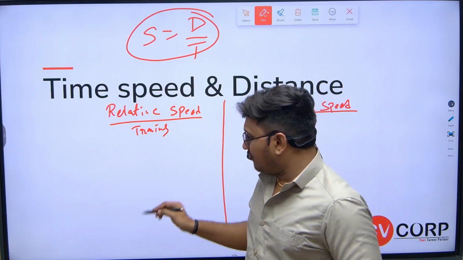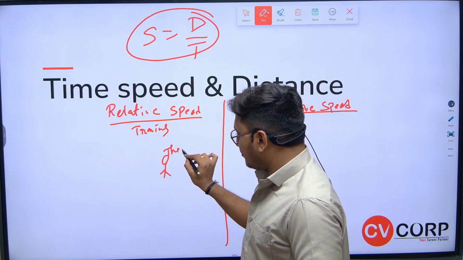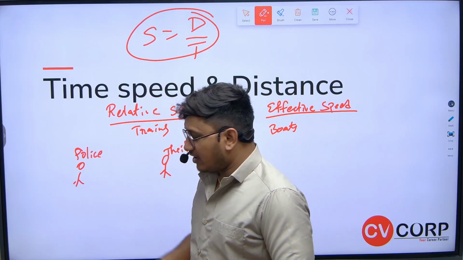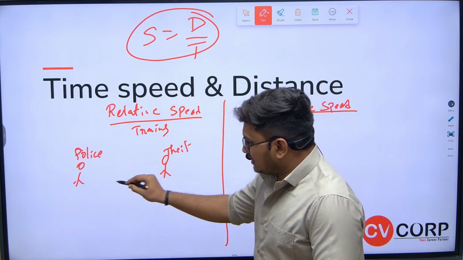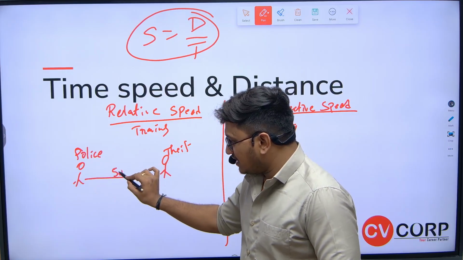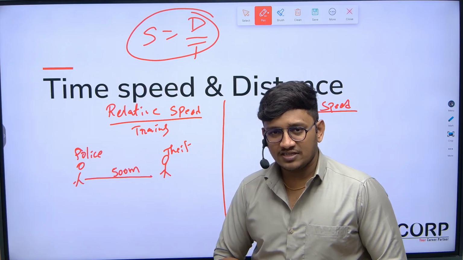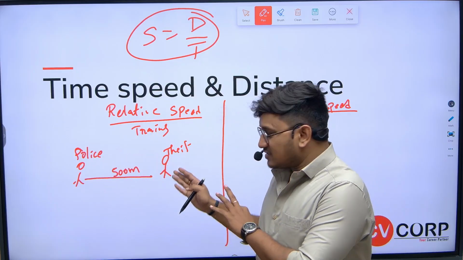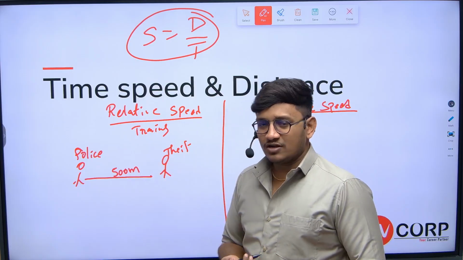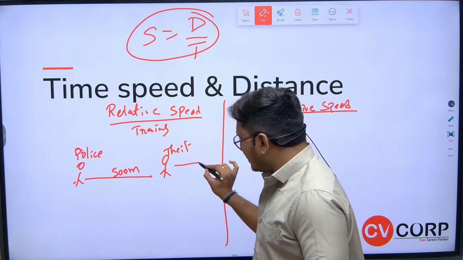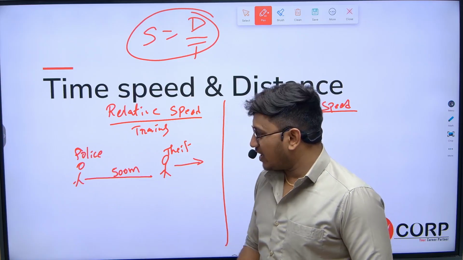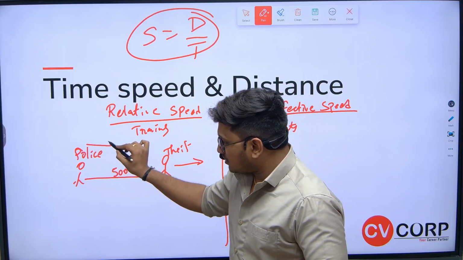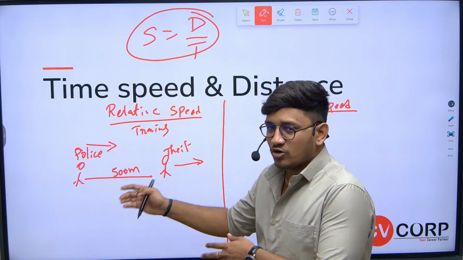There is a thief and there is a police. Let's assume the distance between thief and police is 500 meters. Now police observe the thief, and the thief also observes the police. Obviously what will happen in this scenario? The thief starts running in this direction, and after observing that, the police also run in the same direction, means police is chasing the thief.